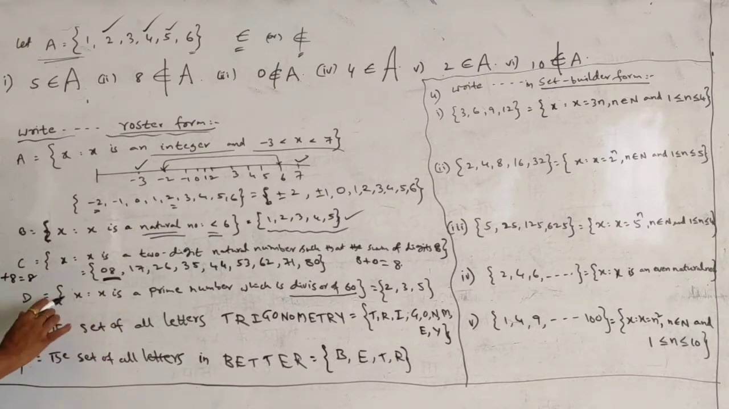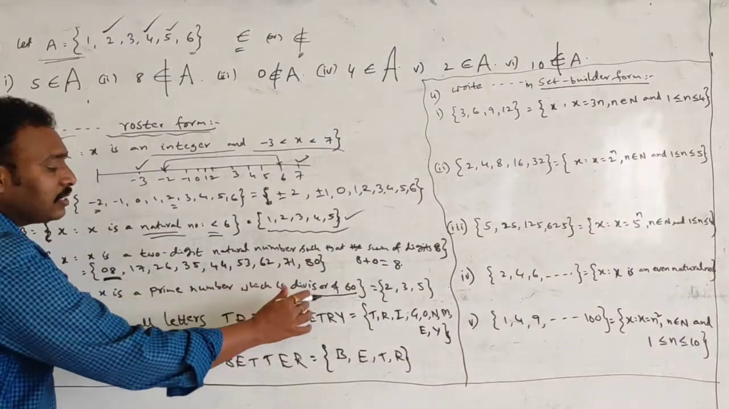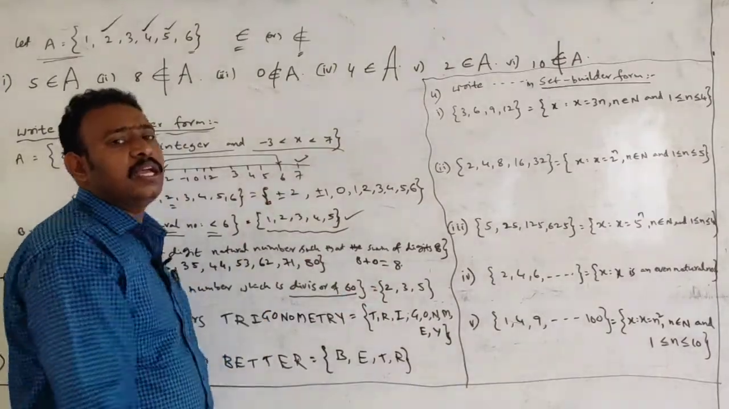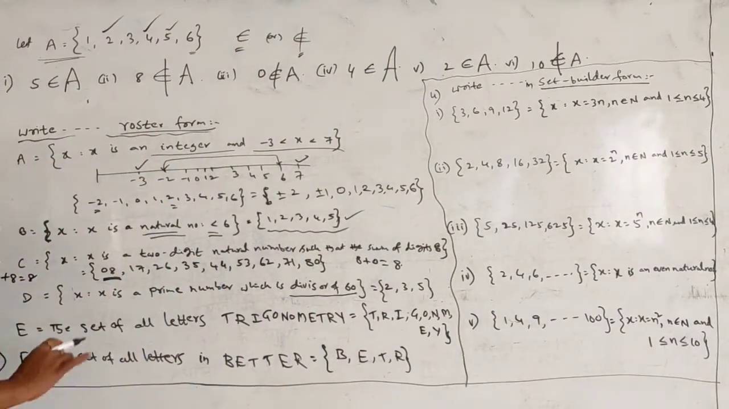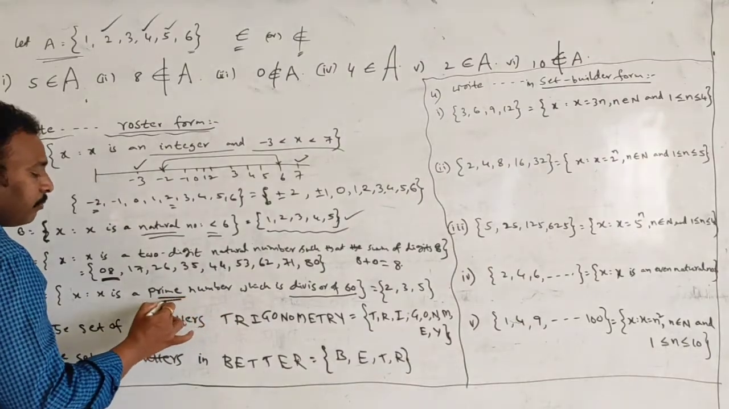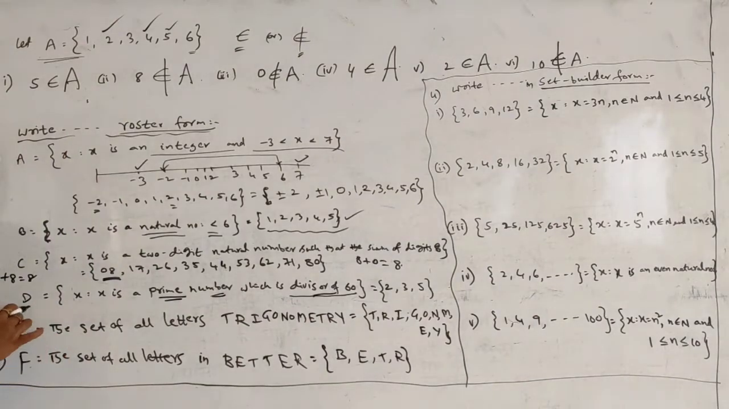D is the set of x such that x is a prime number which is a divisor of 60. There are 2 points, students. The conditions satisfy 2 things. One is the prime number, another one is divisor of 60. First of all, divisors of 60. 1 and itself are divisors. 2 is a divisor, 2 into 30. 3 is a divisor, 3 into 20.